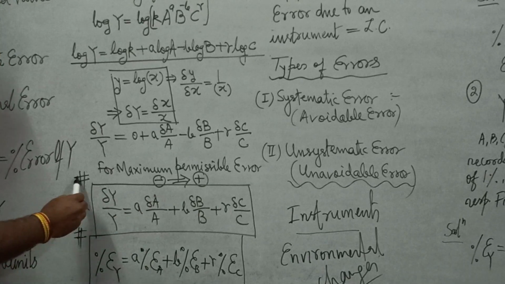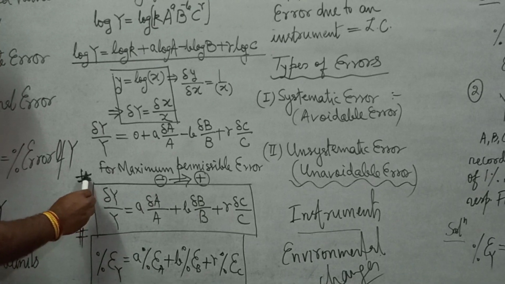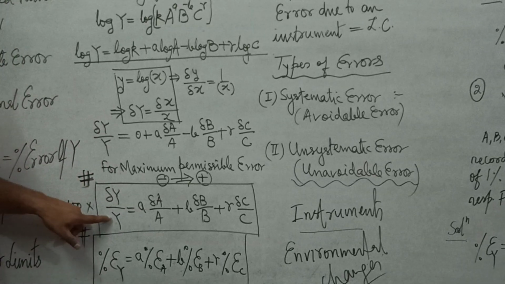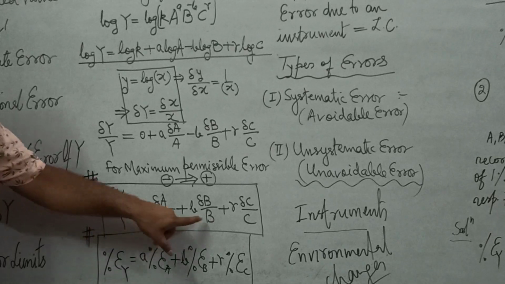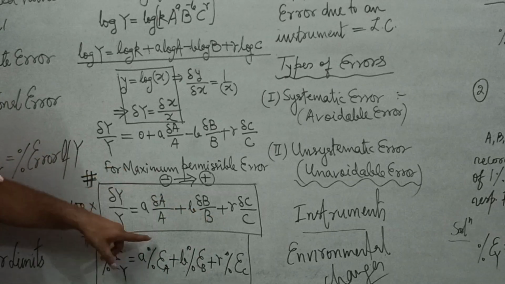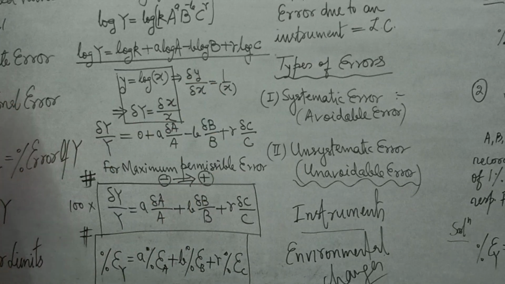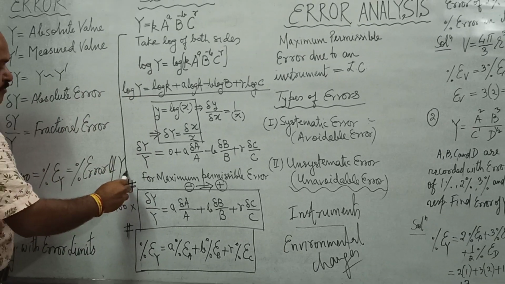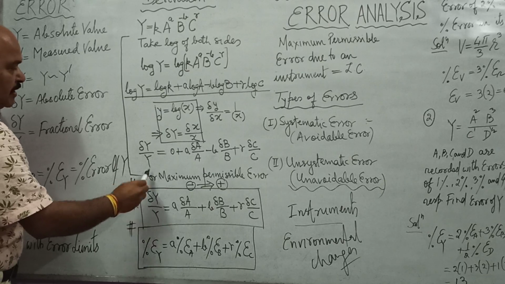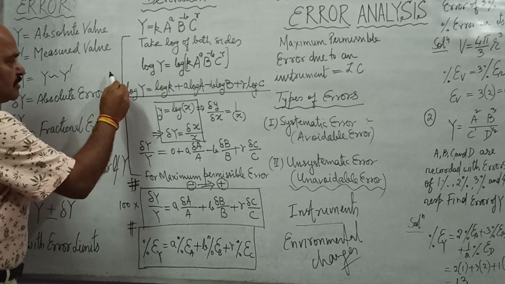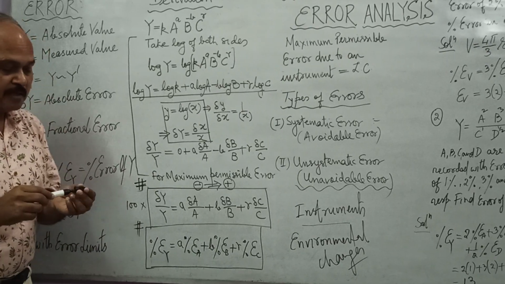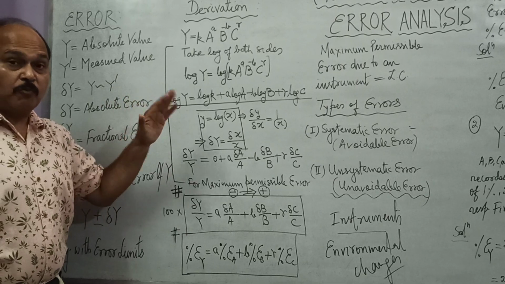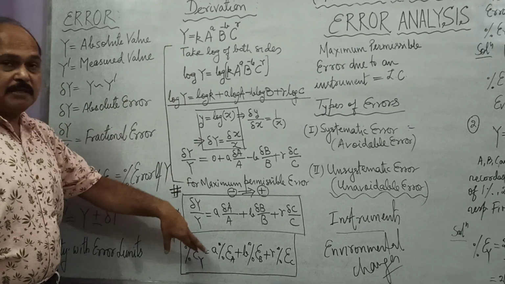This is a very, very important result. And how is this result going to be stated? Fractional error of y is the sum total of power times the fractional errors of the quantities it depends upon. Well, this is the derivation of the result. You might skip this derivation, because it is rarely going to be asked. You can skip it if you wish, because the possibility of it being asked is very, very remote. But what is very, very important is that you must understand the result.